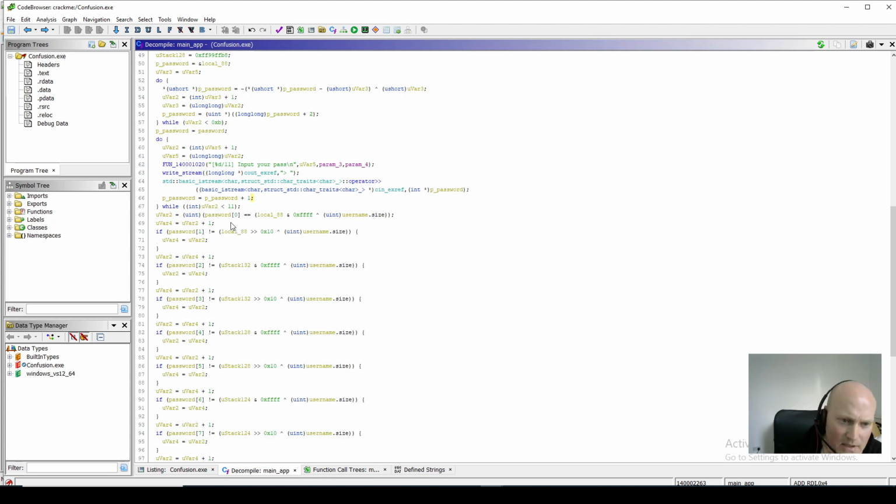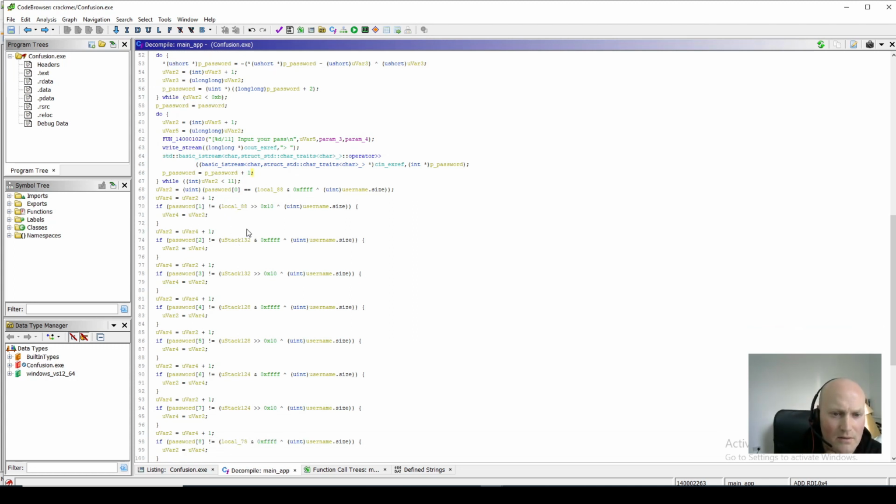So now this code is looking a bit clearer, although it's still not exactly clear how it's calculating it. But we've read the password in, and for each integer that is read as the password, so password 0, password 1, password 2, it's doing a check with the size of the username. So it's taking the size of the username. This is XOR, so it's doing an XOR with some other stuff here. So these things.